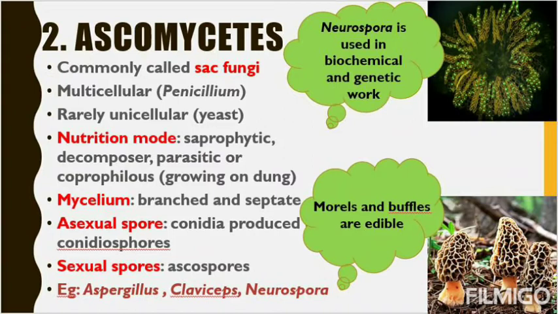Then the sexual spores are ascospores. I have told you the basis of the classification. One was the morphology, another was the type of spores. So this is ascospores. From that ascospore name, the name of the group is Ascomycetes. Common examples are Aspergillus, Claviceps and Neurospora.